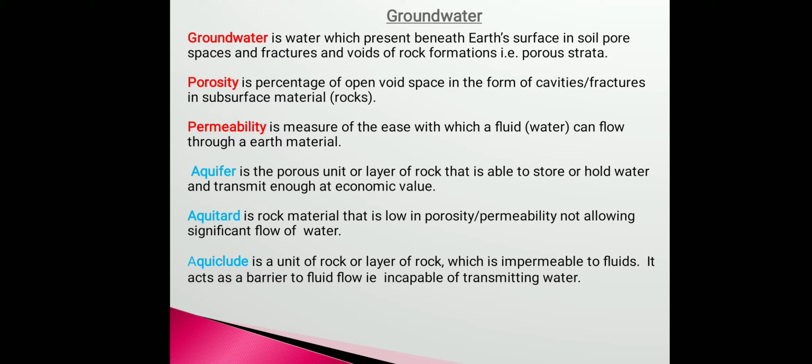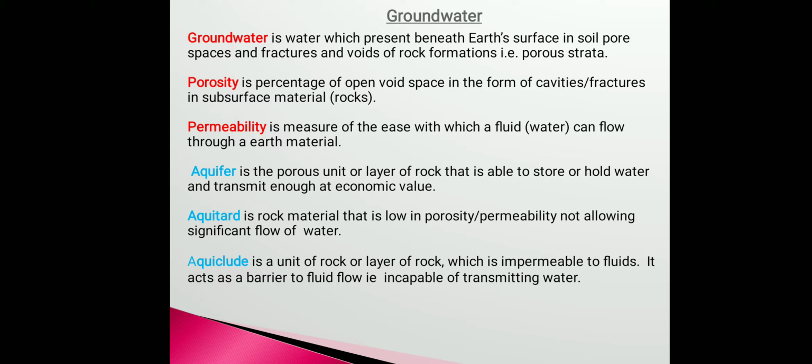Porosity is the percentage of open void spaces in the form of cavities or fractures in subsurface material, that is rock. Then permeability is another characteristic feature, which is the measure of ease with which a fluid, that is water, can flow through the earth's material. Then an aquifer is the porous unit or layer of rock that is able to store or hold water and transmit enough at economic value.